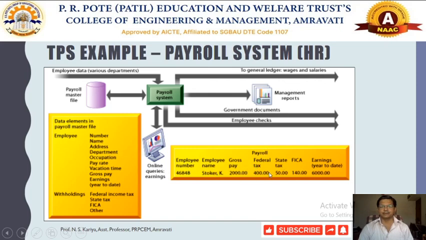Federal tax would be there, state tax would be there, some associated taxes, and total earnings or total salary would be calculated. Okay, and its final report will be prepared and disbursed into the employee's bank account. So in this way this payroll information system will work. Every month we have to prepare this salary report, and this is the routine transaction that we are going to perform.